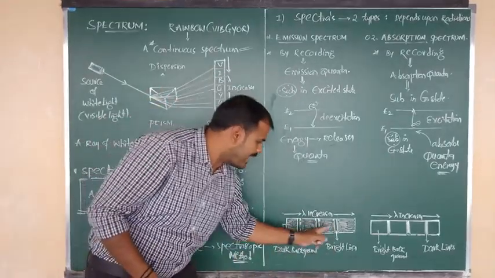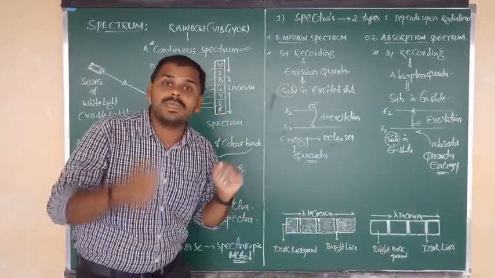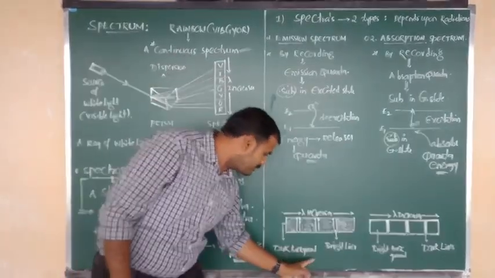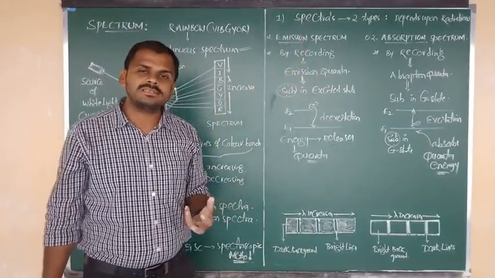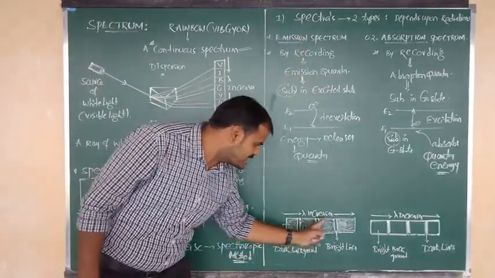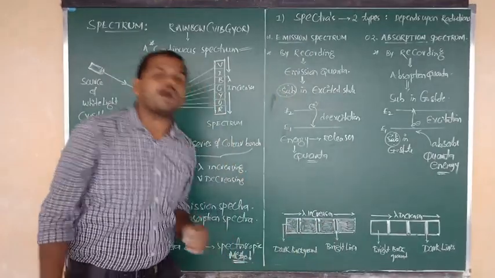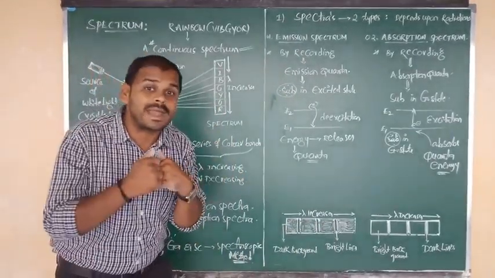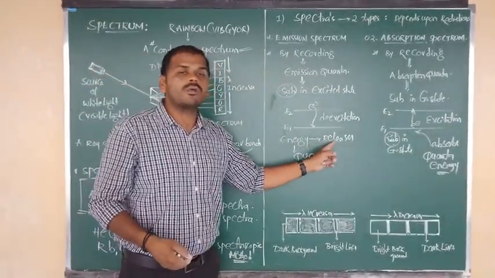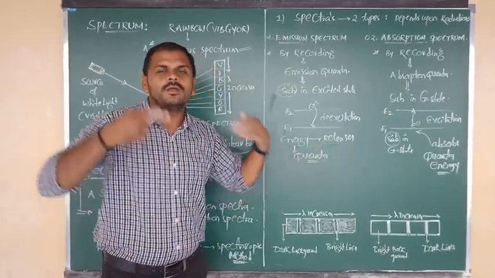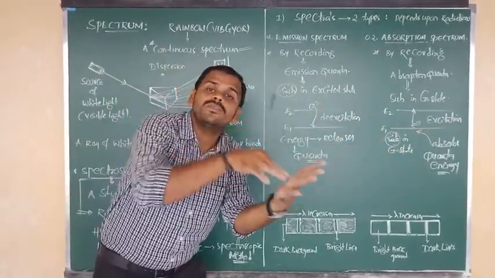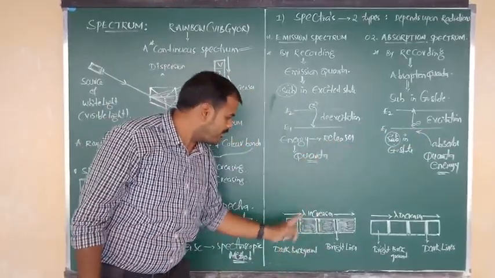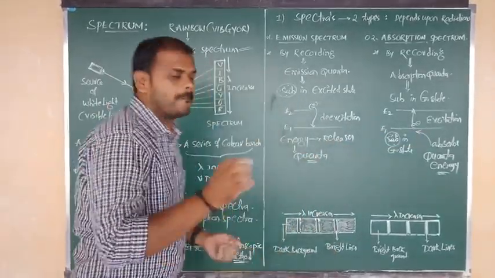In the remaining area, light was not falling, so we say it is a dark background. So which type of lines does the emission spectrum contain? Bright lines on a dark background. Why are they bright lines? Because energy or quanta, that is, light, is released, and by the fall of that released quanta we get bright lines.